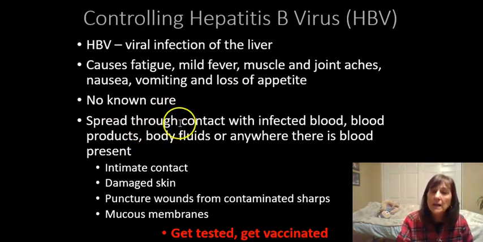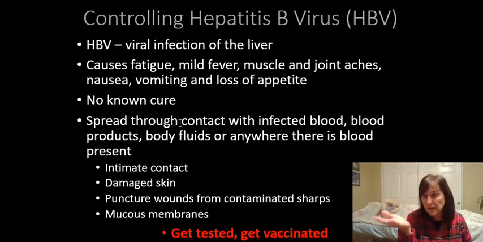It spreads through infected blood, and that blood could last like 7 days on a needle. That's why even with drug addicts leaving their needles in the park, the hepatitis B virus can live a long time. HIV cannot. It's like 20 minutes and then it's dead.